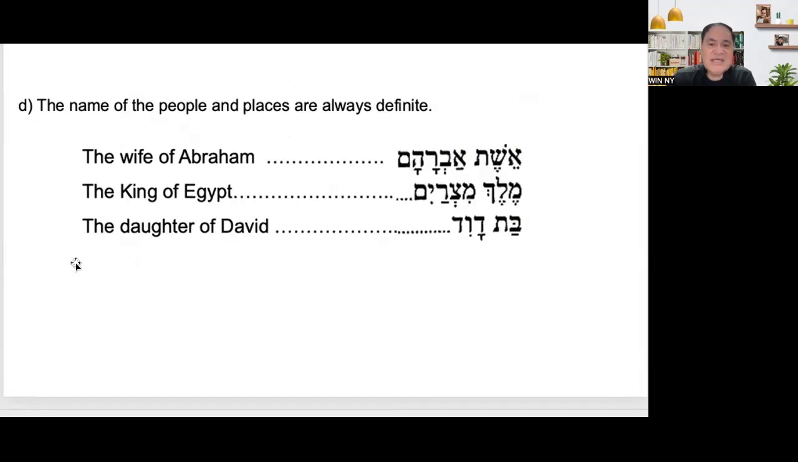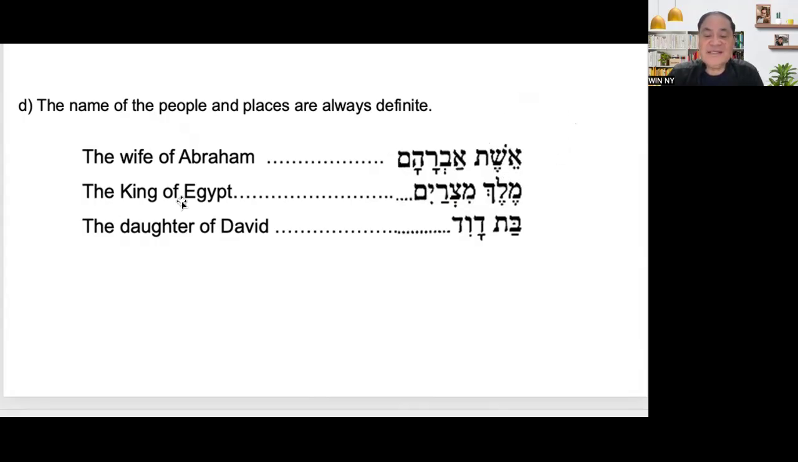All right. Then letter D, the names of persons, people and places are always definite. Definitely. The wife of Abraham. Eshet Abraham. And you don't have to put ha-Abraham, because Abraham is a name of a person, and it is already definite, and it is always definite. Eshet Abraham. If it is Ish Abraham, it means a wife Abraham, not a wife of. That's why you have to change Ish to Eshet.